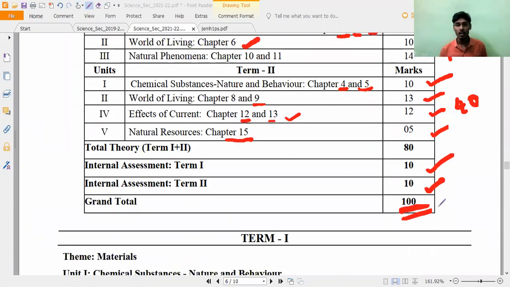Now let us come to here. I have already taught you the latest syllabus, term 1 and term 2. Now we are going to study what is deleted. So let us come to the previous year syllabus.